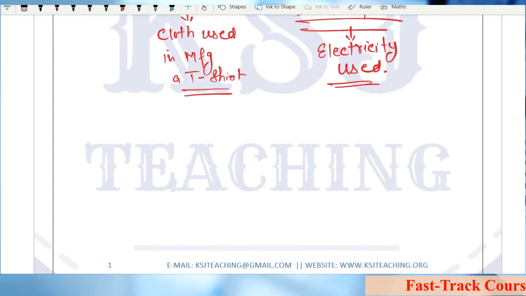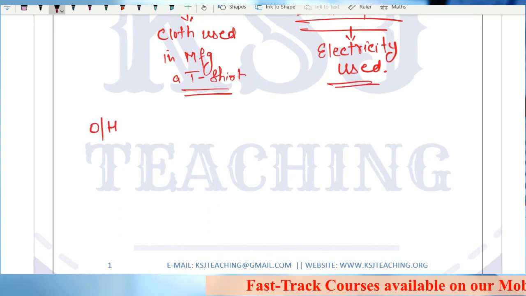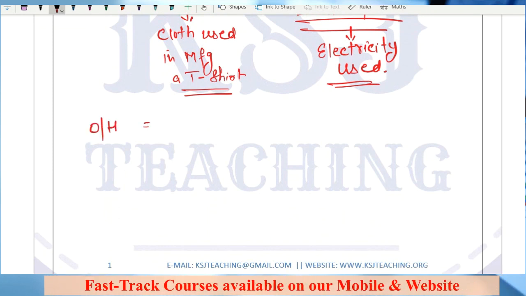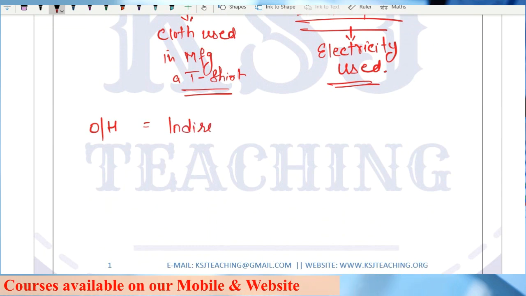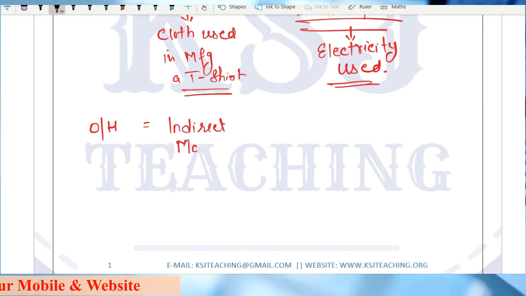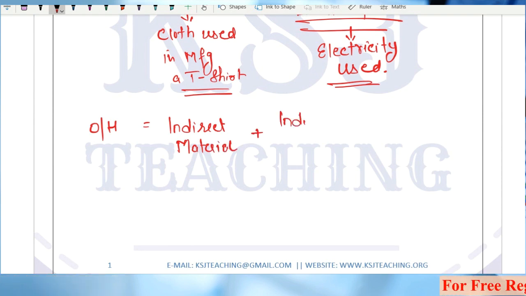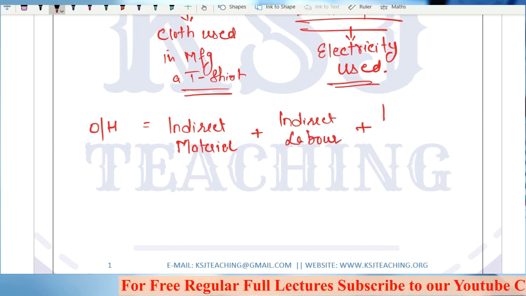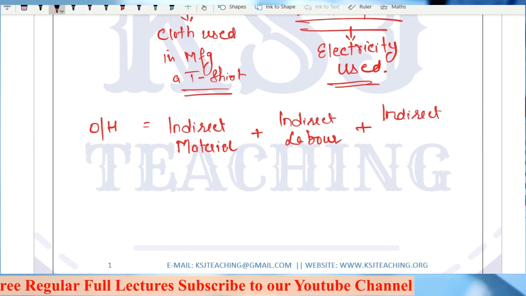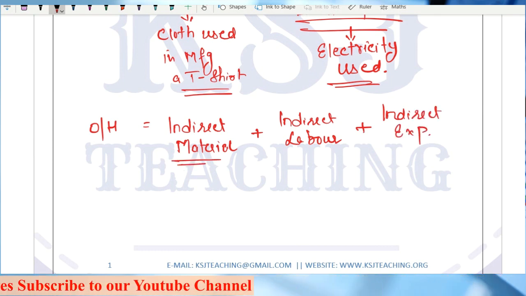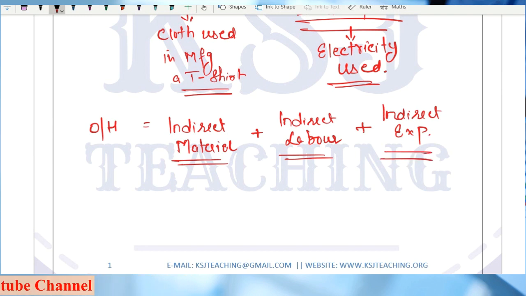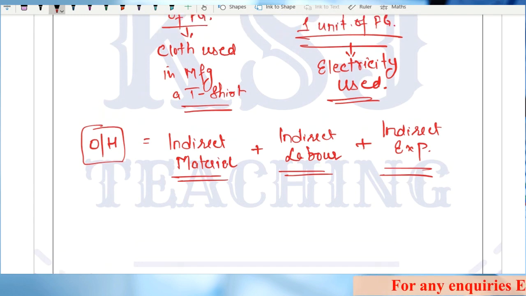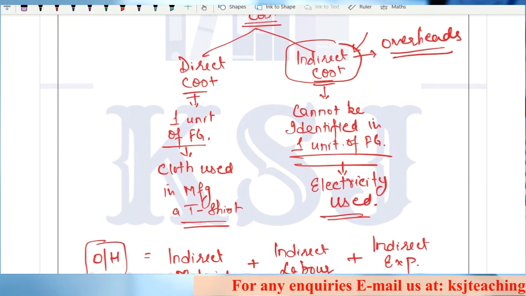So if we talk about overheads, we can write it like this: overhead is equal to indirect material, that is the material which cannot be identified in one unit of finished product, plus indirect labor, plus indirect expenses, any other expenses which cannot be identified in one unit. So all the indirect expenses are known as overheads. Clear? This is the first thing that you need to remember.